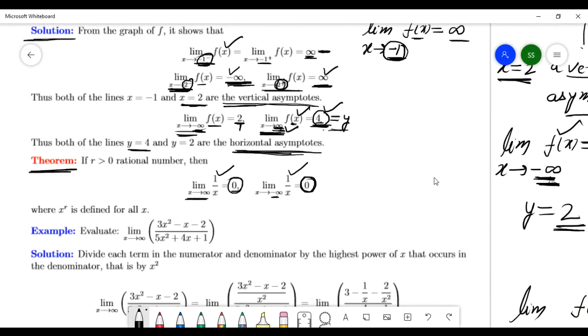Now see, let me solve this example here. Here the limit as x goes to infinity, and if this function goes to any number, then which asymptote is it? Horizontal or vertical? Horizontal.